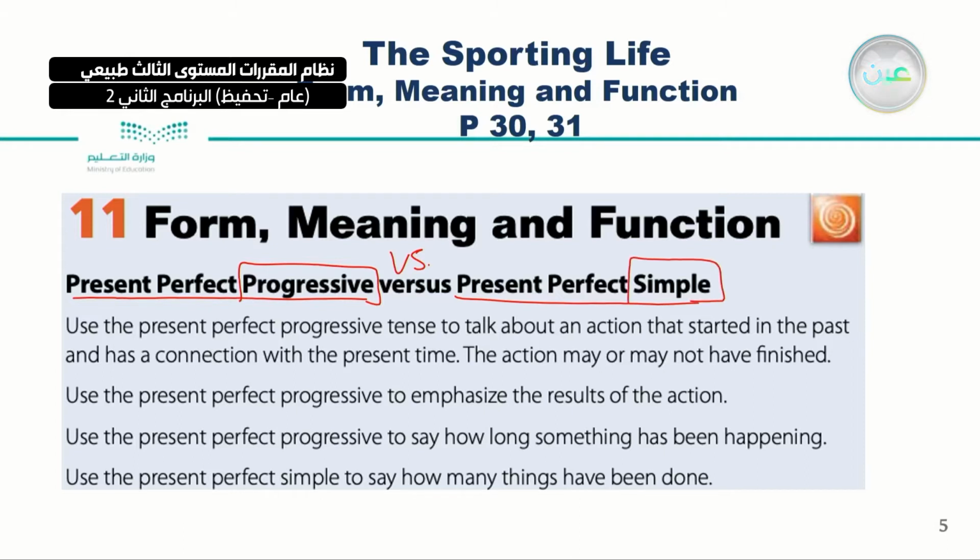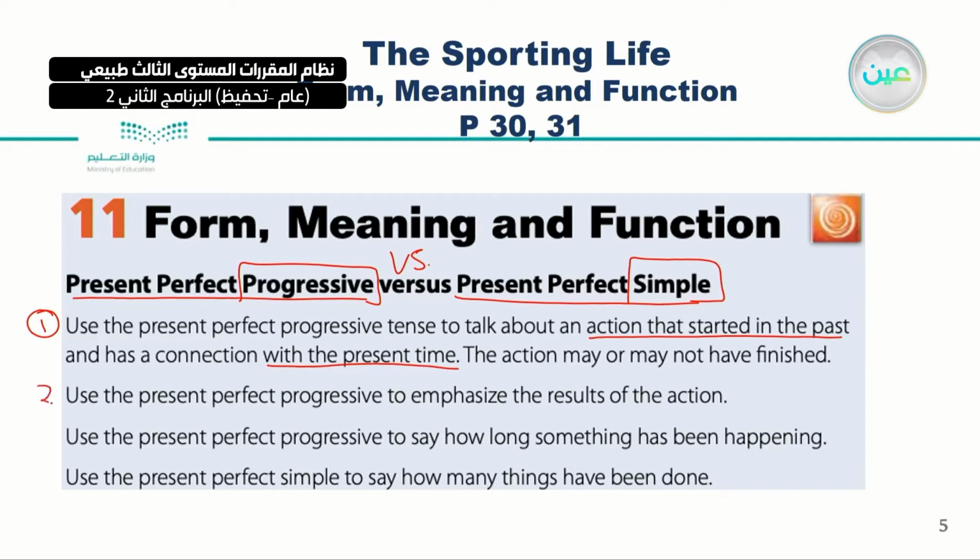Okay, let's start. Use number 1. Use the present perfect progressive for what? To talk about an action that started in the past and has a connection with the present time. So here the progressive is for an action that started in the past and has a connection with the present time. And the action may or may not have finished.